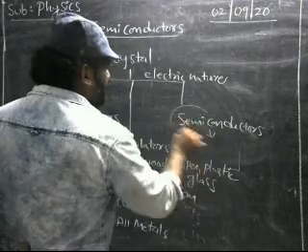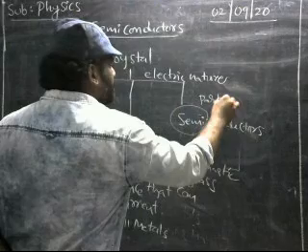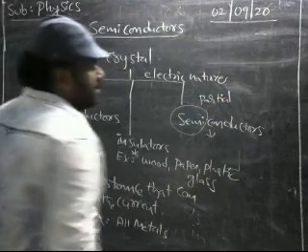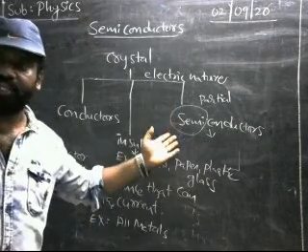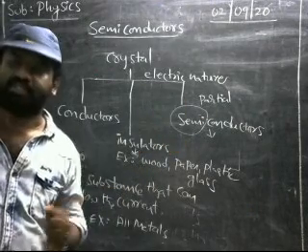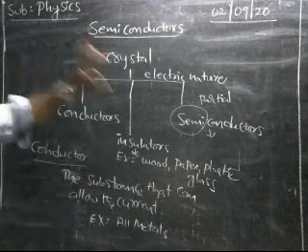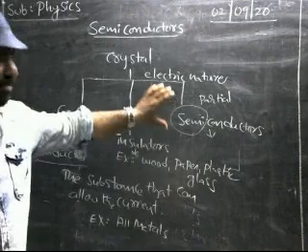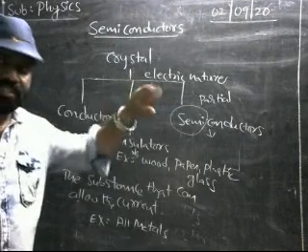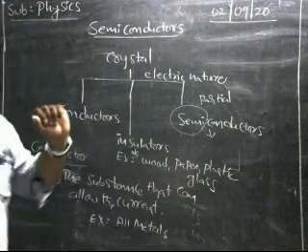Semiconductors, the name itself. Semi means partial. The substances that can allow the current partially are called semiconductors. Now once again, please listen to the definition. What is a semiconductor? The substances that can allow the current partially are called semiconductors.